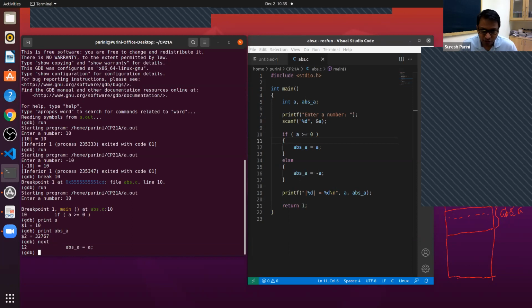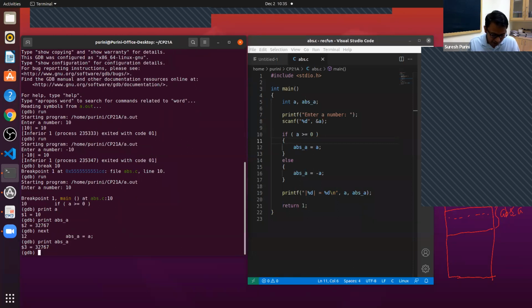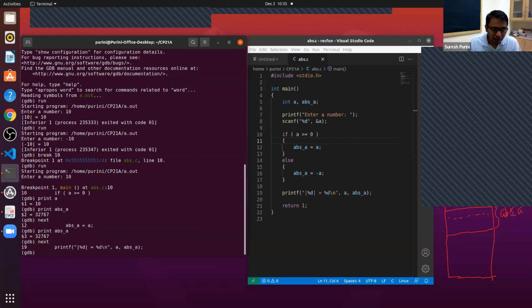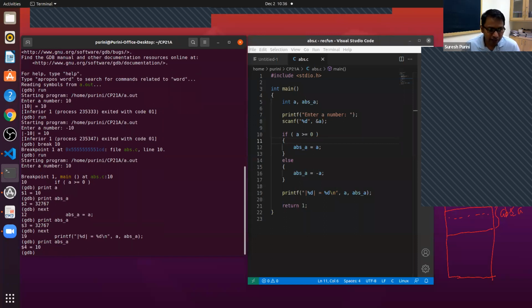Again, are you with me? We are at line number 12, and line number 12 is not yet executed. So if you print ABS underscore A, you will still get that same random value. Now if I give the next command, then line number 12 got executed. And if I say print ABS underscore A, it will show that ABS underscore A now contains the value 10 after the assignment statement.